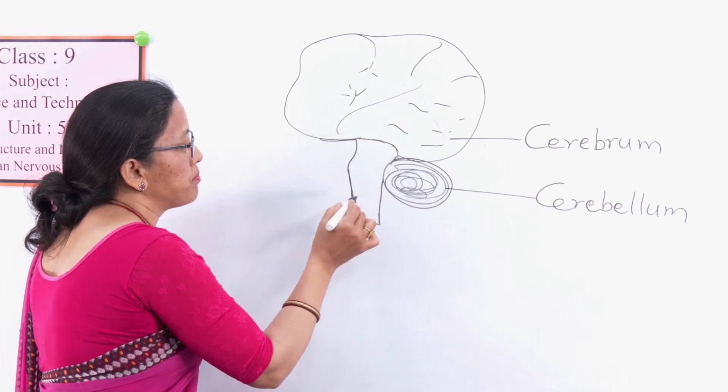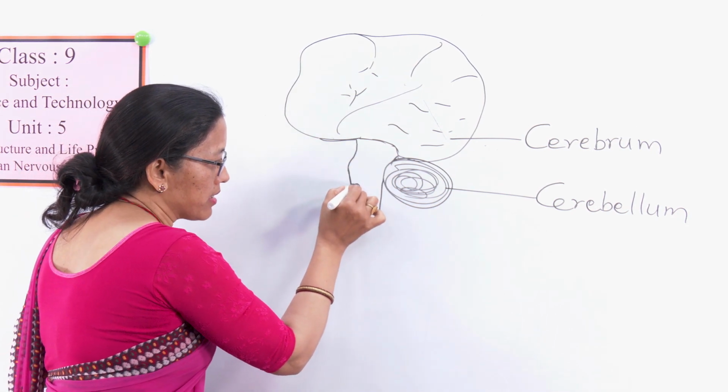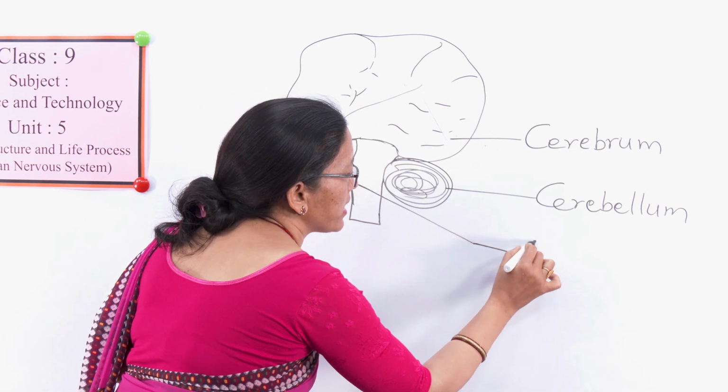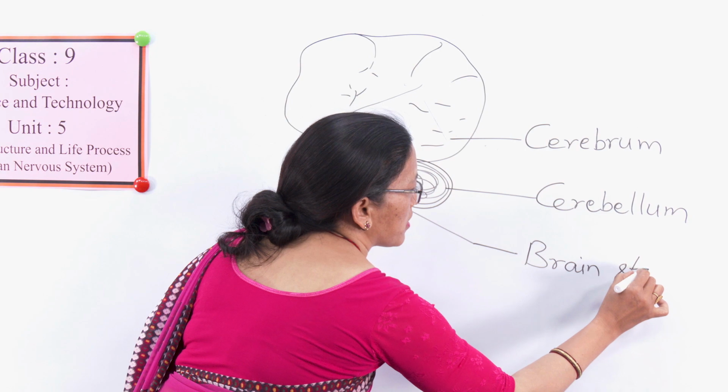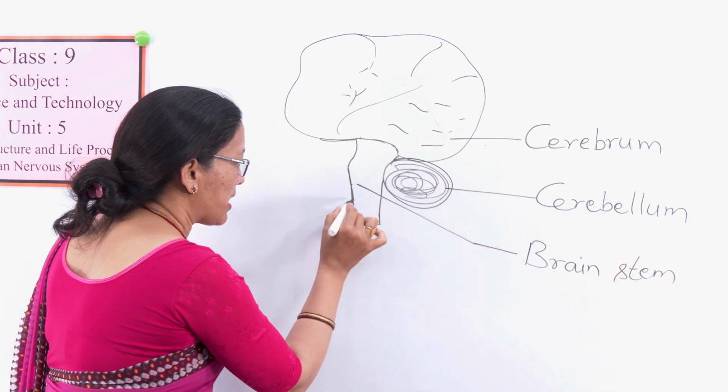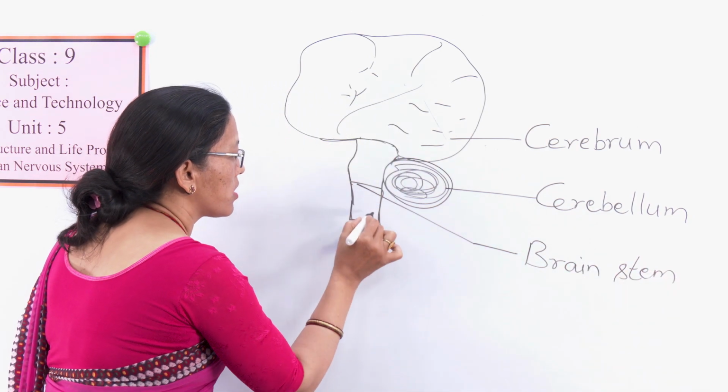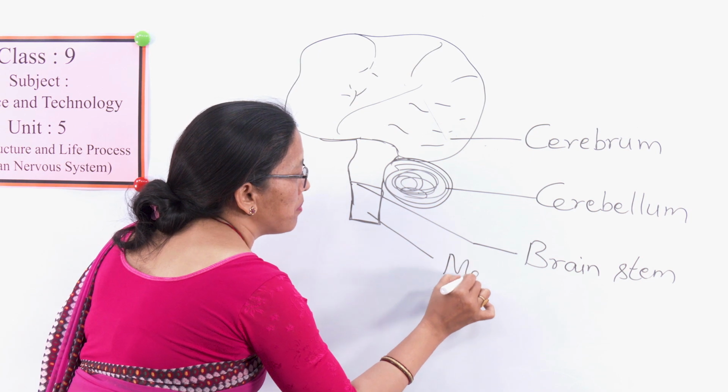The total part is called brainstem, and it also has three parts. This last part, this much, is called medulla oblongata,